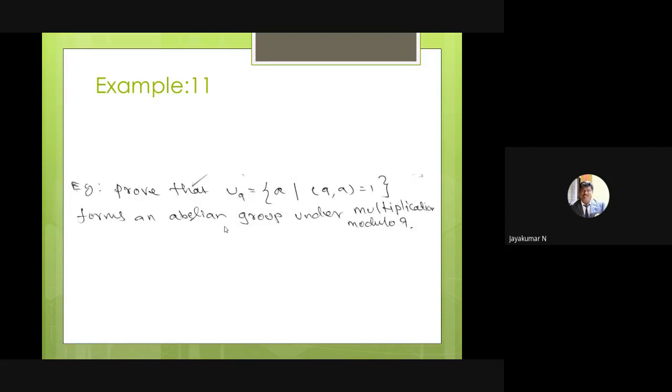What do you mean by relatively prime? The GCD of the element and 9 is 1. Such a collection is called U9. So U9 is the set of a such that the GCD of 9 and a is 1, that is, relatively prime to 9. It forms an abelian group under multiplication modulo 9.